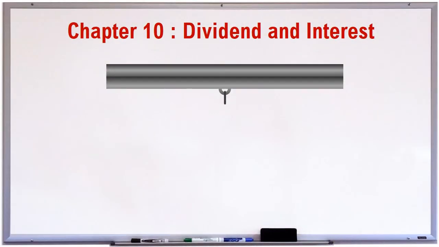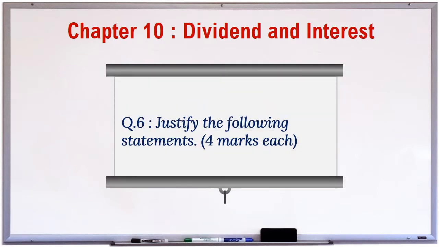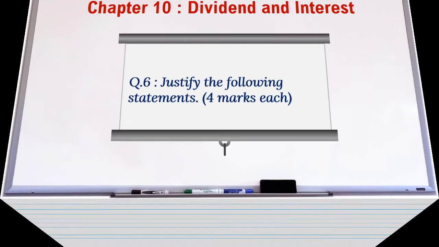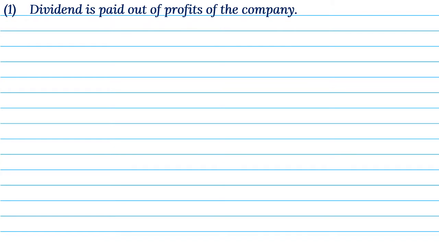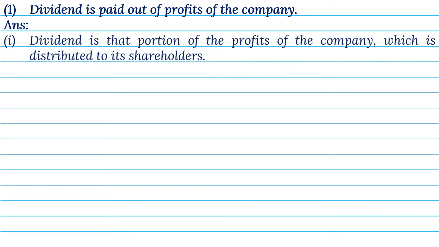Chapter 10. Dividend and Interest. Question 6. Justify the following statements. 4 marks each. 1. Dividend is paid out of profits of the company. Answer. 1. Dividend is that portion of the profits of the company which is distributed to its shareholders.